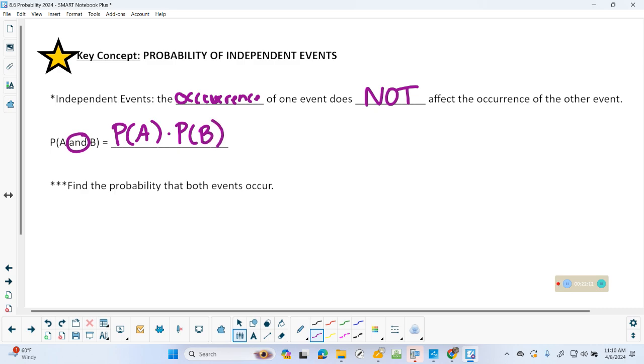Now, other key words here that might help you. It might not actually have, say, the word and in there, but it's implied. They might say both. So this one and the other one. Or maybe all. There could be three events, all three of them. You are going to multiply together. So those are some key words. If I see all, both, and, I'm going to multiply them together. Because, of course, it's going to switch on you.